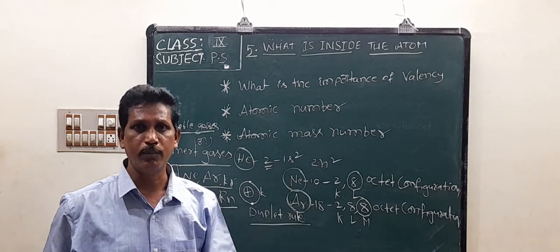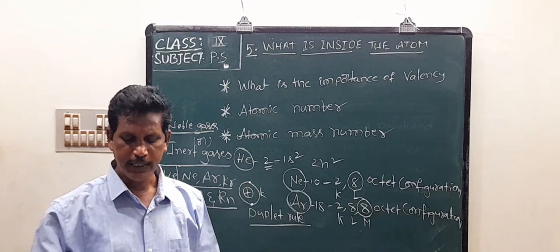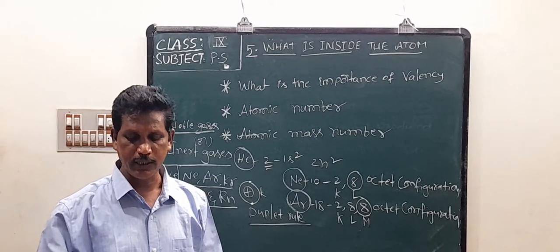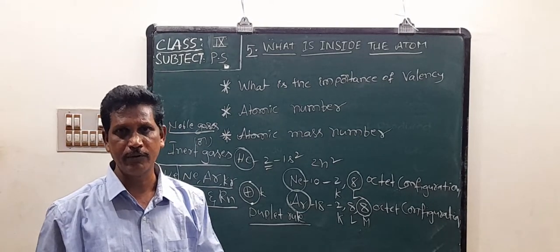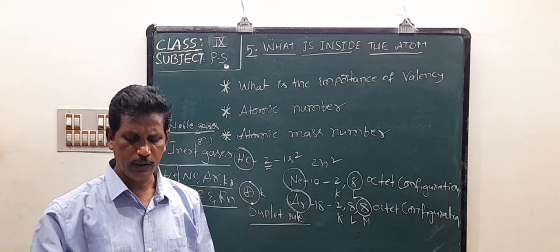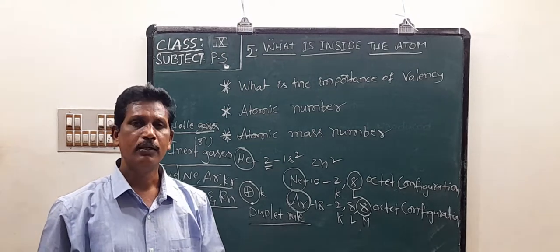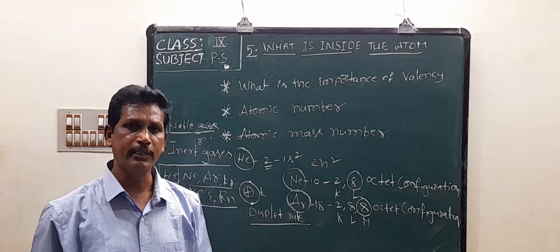It is more stable and increases its stability. Atoms of one element react with atoms of other elements so as to achieve 8 electrons in their outermost shell.